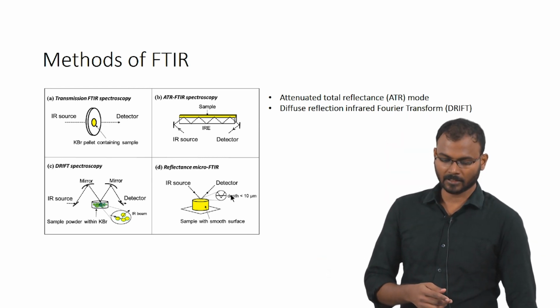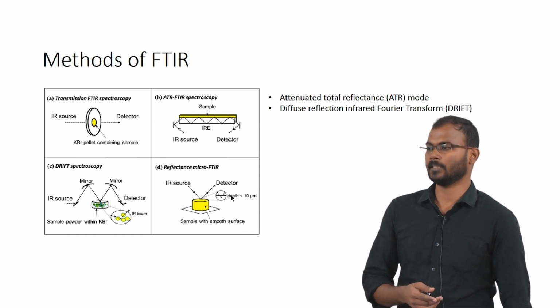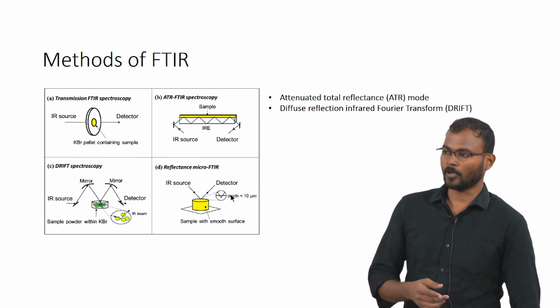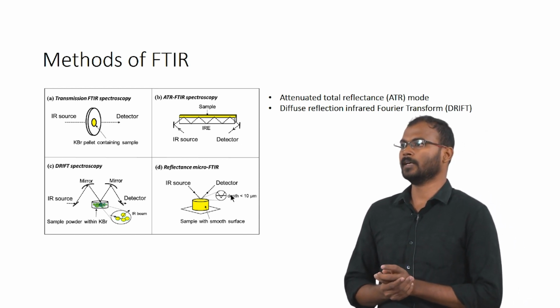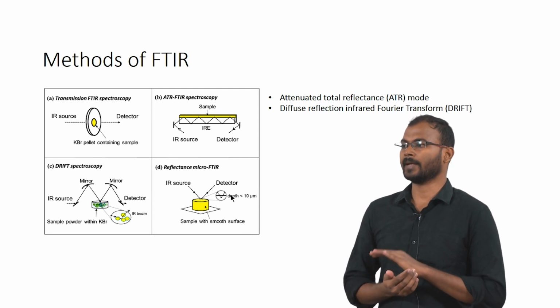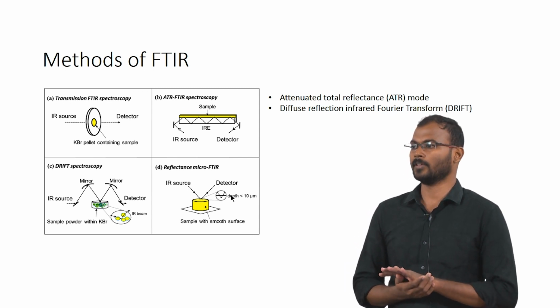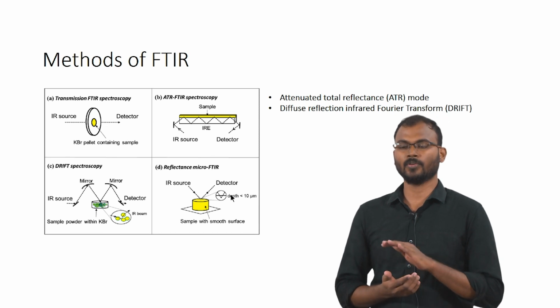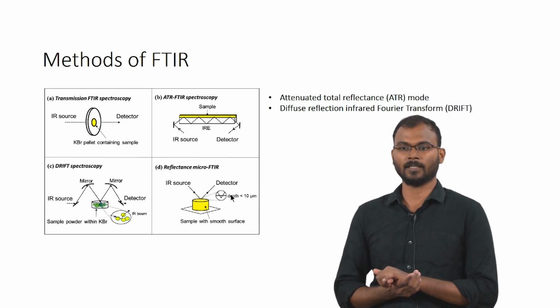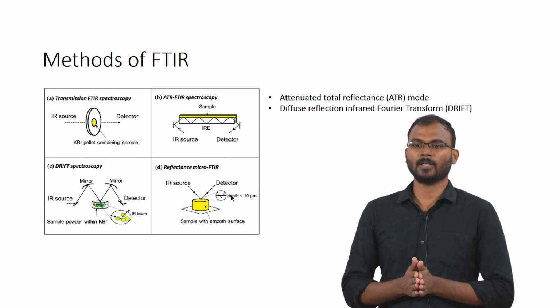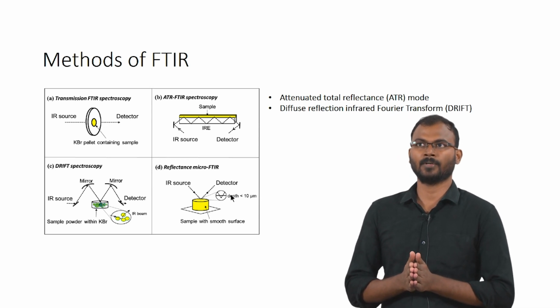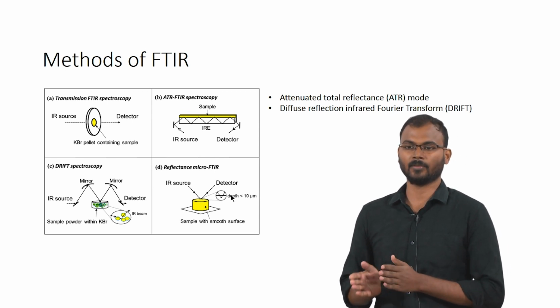And for transmittance spectroscopy, we use KBr, because KBr has an IR background which is standard for all the IR. So, if you mix the KBr with your sample and check the spectrum, the KBr background would be subtracted.